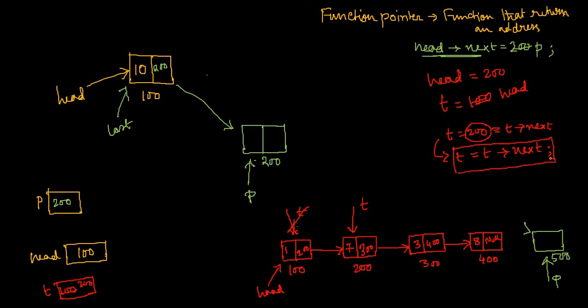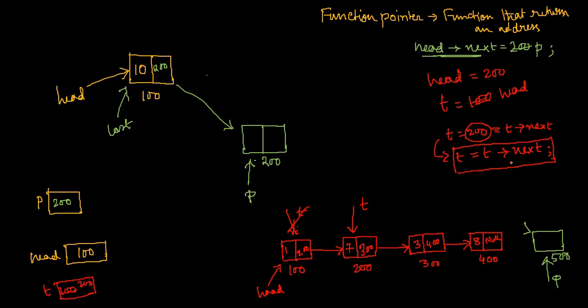That is true. But the question is, how many times? You don't know the total number of nodes present in the list currently. So somehow I have to use a loop. Many times t equal to t next should execute. But where will the loop stop?